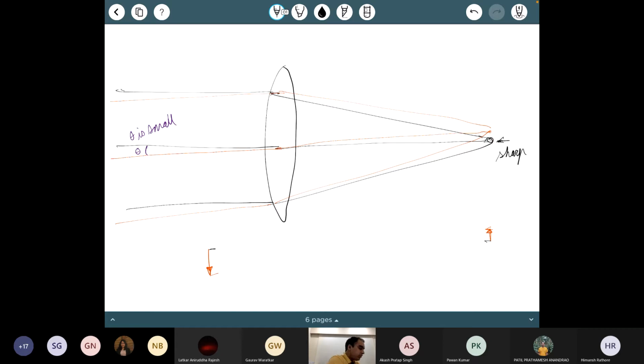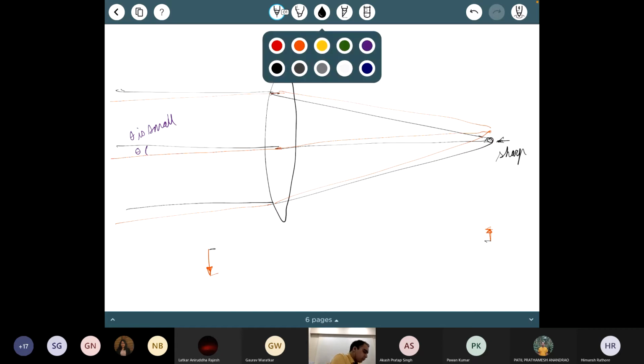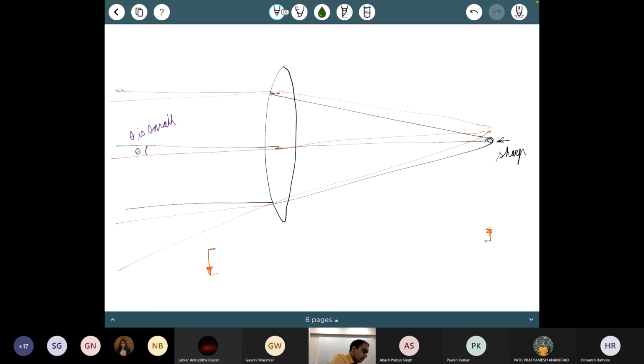As I go further and further off axis, suppose I now go to some huge angle like this, my rays are no longer going to get focused at the same point even. So I'm not going to get a good image over here.